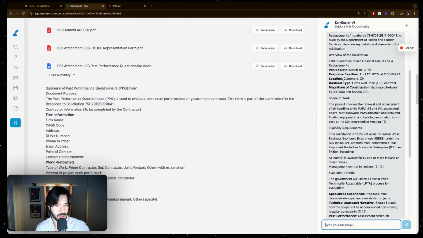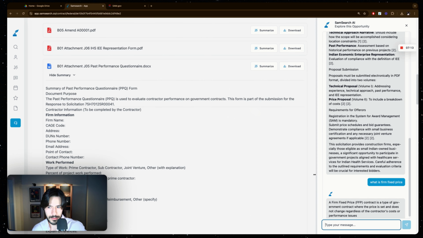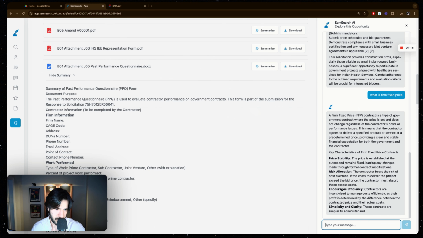So for example, here it mentions firm fixed price. Let's say you don't know what that means. You could ask it, what is firm fixed price? So it doesn't have to just answer your questions about the details of the attachments. It could just explain any concept to you.